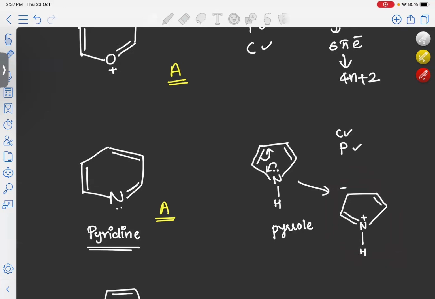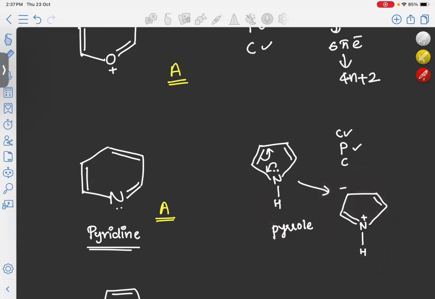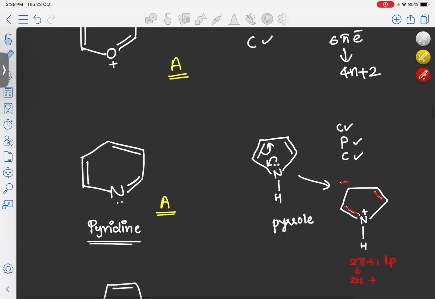The third criterion is that it should be conjugated. Now we got a structure like this. Again this molecule is conjugated by moving this electron here, and then this electron will move here. So the entire molecule is conjugated, as we can see. So it follows the third criterion also. Now we have to see the number of electrons participating in the conjugation. Here this double bond takes part in conjugation, here this double bond and this negative charge. Total 2 pi bonds and 1 lone pair. 2 pi bonds means 2 into 2, a total of 4 electrons, plus 1 lone pair means 2 electrons.